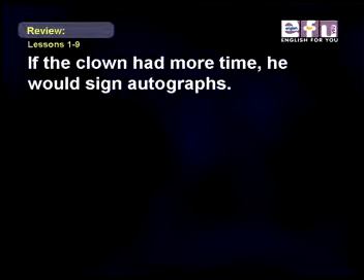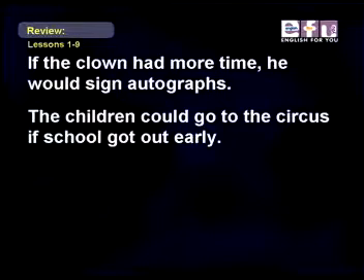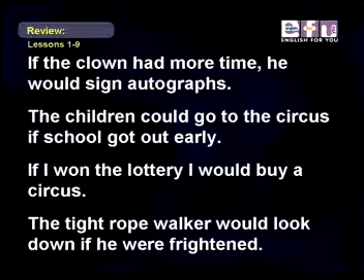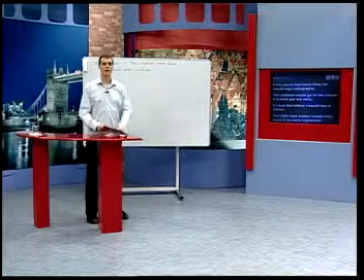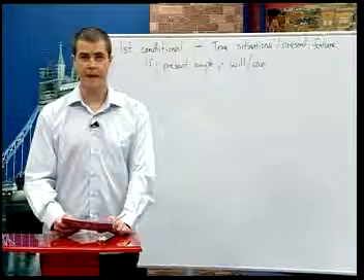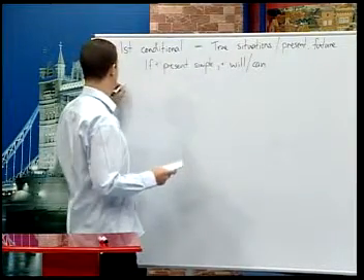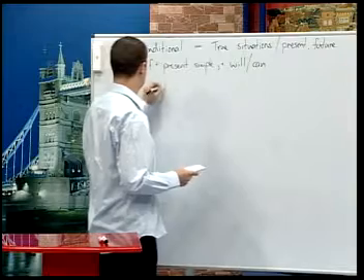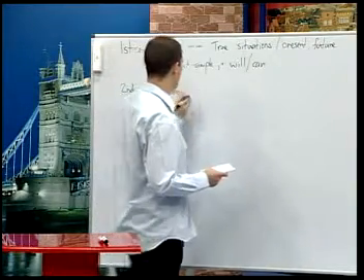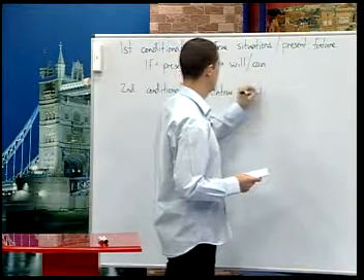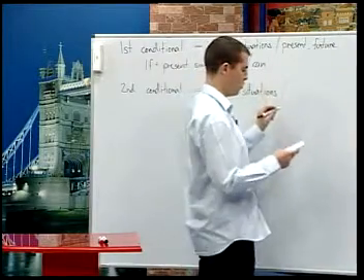If the clown had more time, he would sign autographs. The children could go to the circus if school got out early. If I won the lottery, I would buy a circus. The tightrope walker wouldn't look down if he were frightened. The second conditional is used for contrary to fact situations in the present or the future, or untrue situations. So second conditional is used for untrue situations in the present or the future.